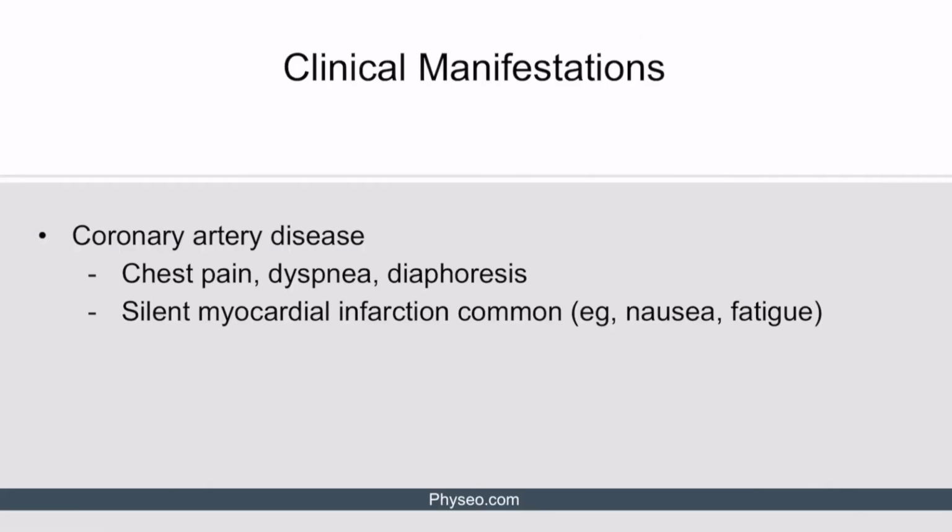Macrovascular disease can present in a number of ways, most commonly as coronary artery disease, including myocardial infarction, stroke, and peripheral artery disease. Let's discuss coronary artery disease first. Typical symptoms of an acute coronary syndrome, secondary to coronary artery disease, such as chest pain, dyspnea, and diaphoresis, may or may not be present. Instead, patients with diabetes frequently suffer from silent myocardial infarctions, in which only vague symptoms such as nausea and fatigue are present.